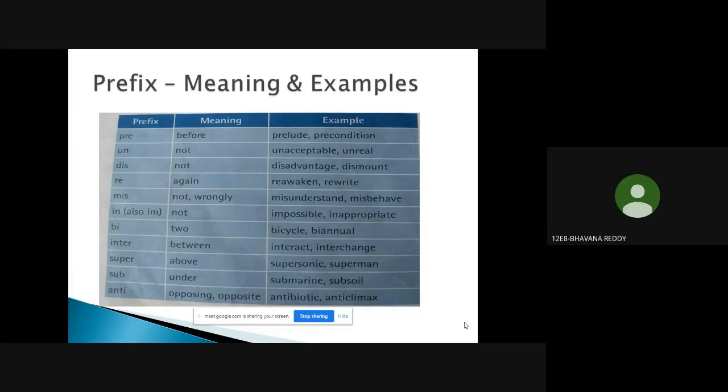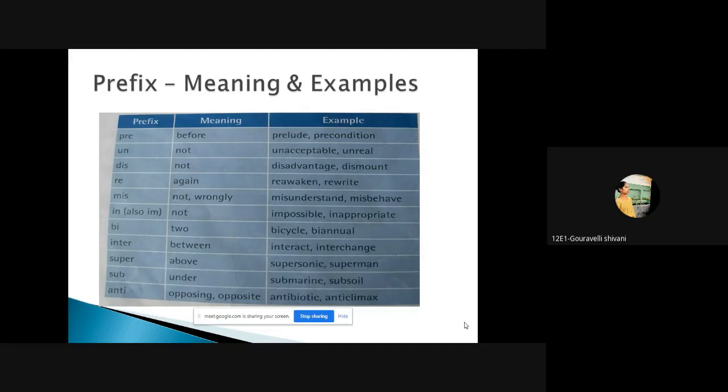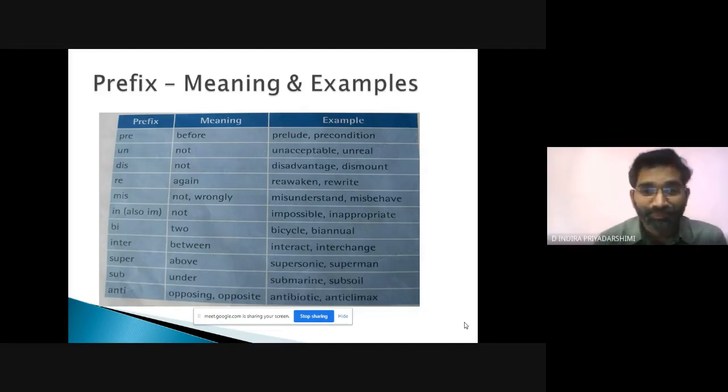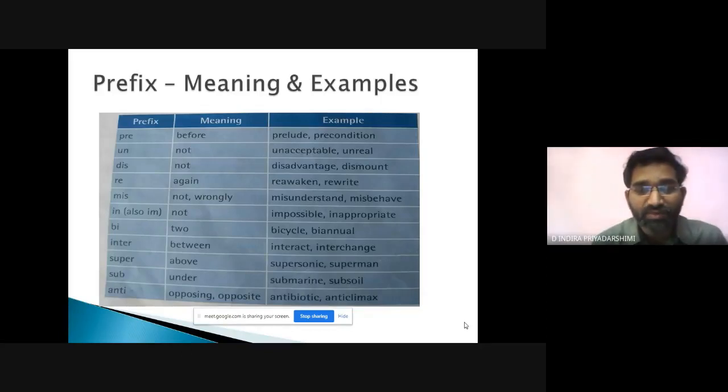Subscribe. Subject. Subordinate. Subscribe is a root again. Subtitle. Superb. Wonderful, my dear. You have got many more words. Subscribe is a root itself.